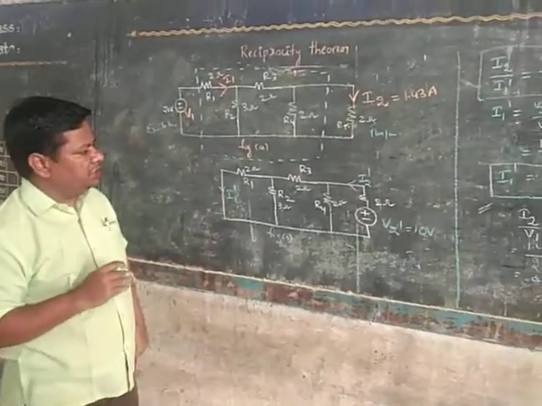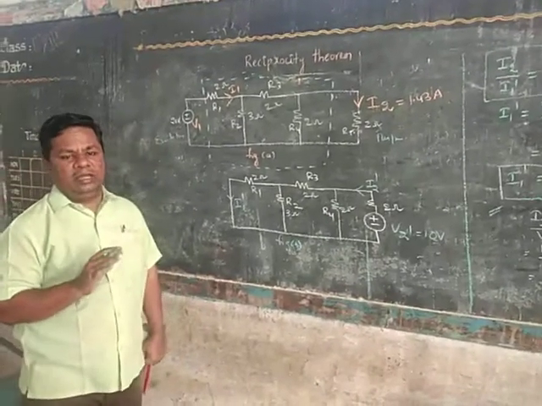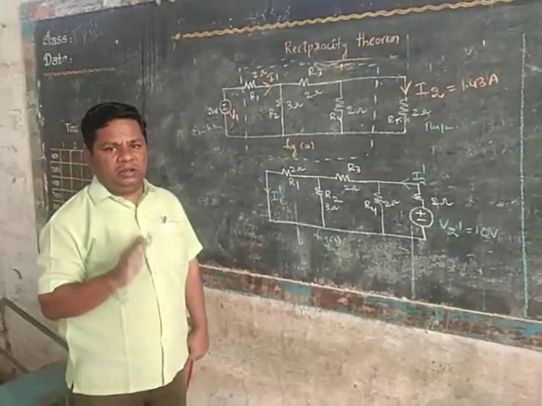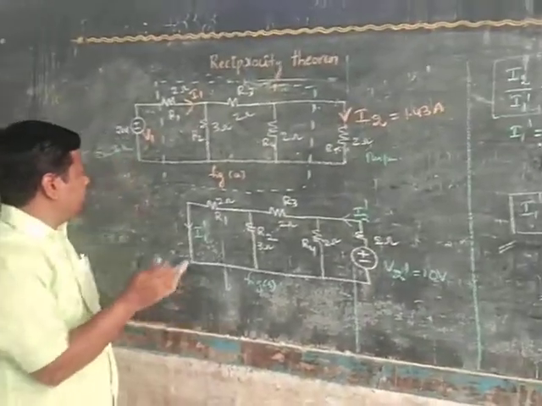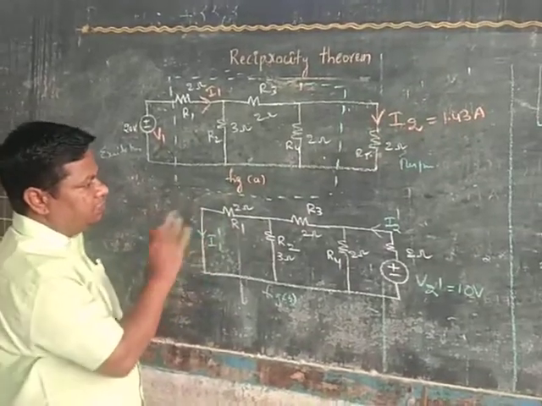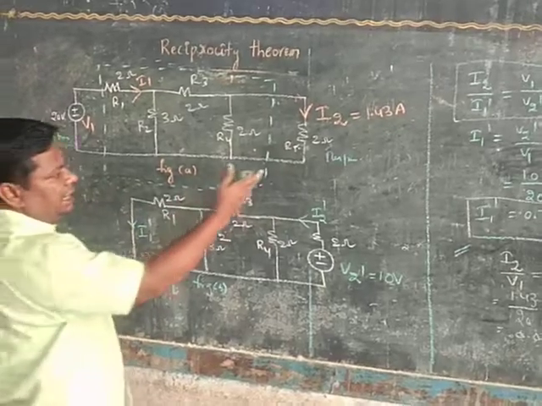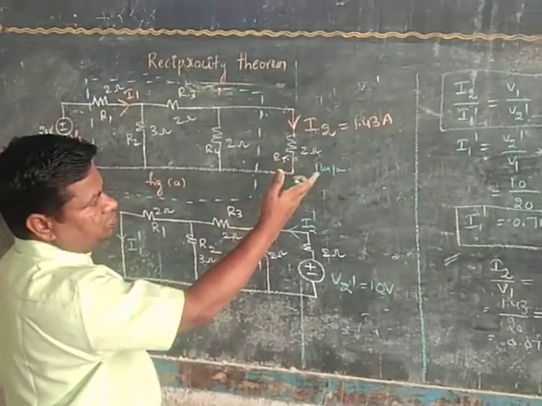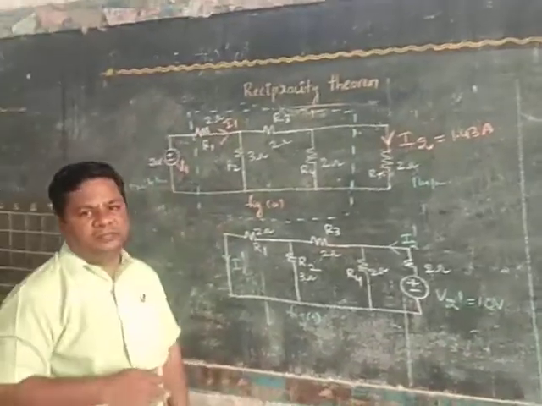And one more important observation is that this reciprocity theorem is applicable only if a circuit consists of a single voltage source. Then if the excitation and response are exchanged, the current flowing through this branch and this branch is related by I2 by I1 dash equal to V1 by V2 dash. Thank you.